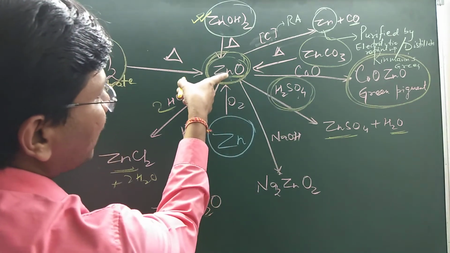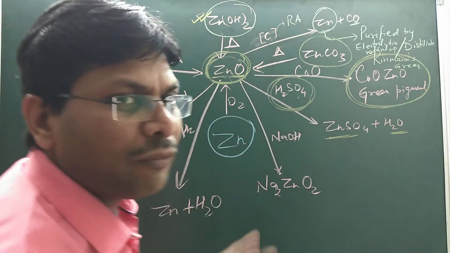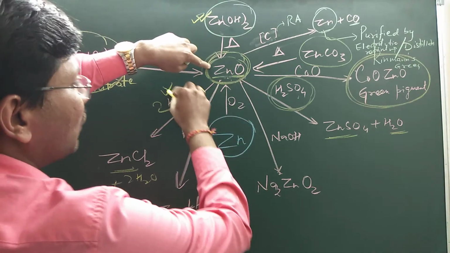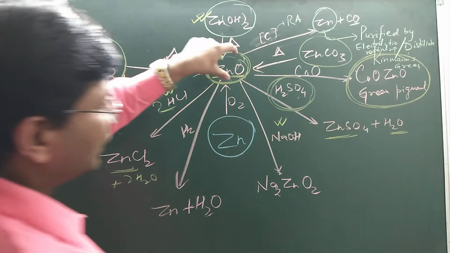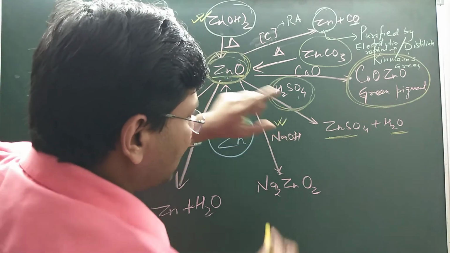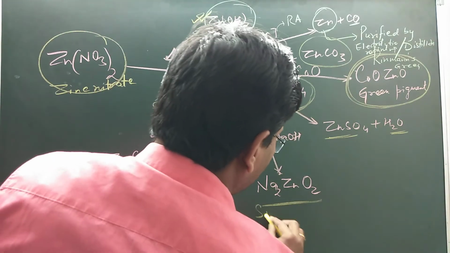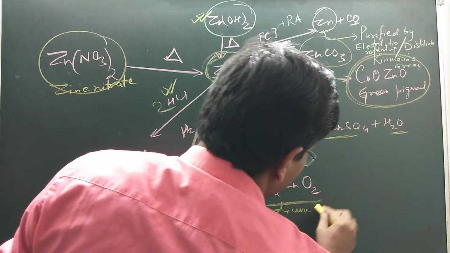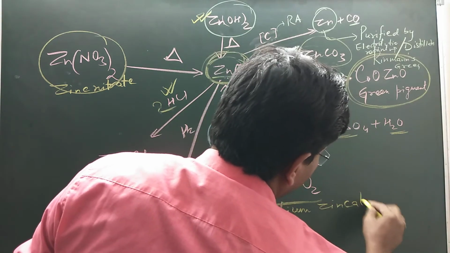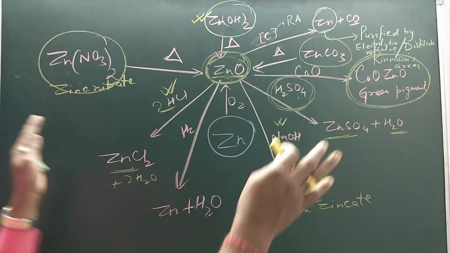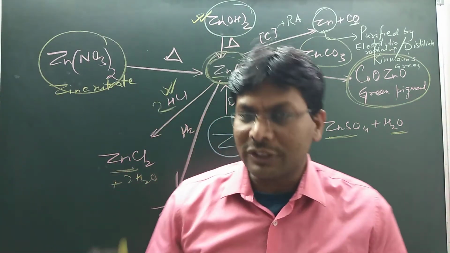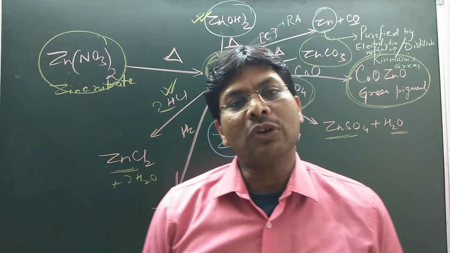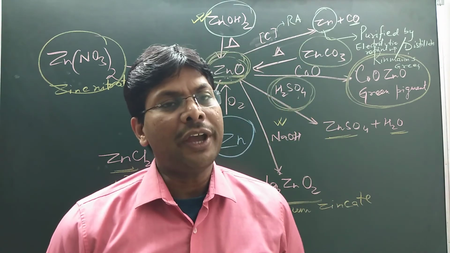You can also remember that zinc oxide shows amphoteric nature as it reacts with acid and also with base. With acid it forms zinc chloride, and with a strong base like NaOH it forms sodium zincate. So these reactions are very important for you students. I hope you understood. I will carry this topic forward in my upcoming video, because there are lots of different compounds of zinc.